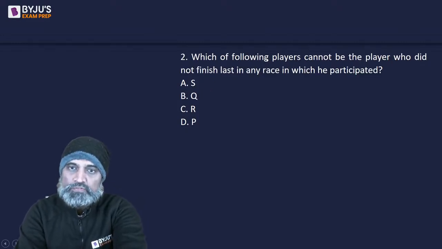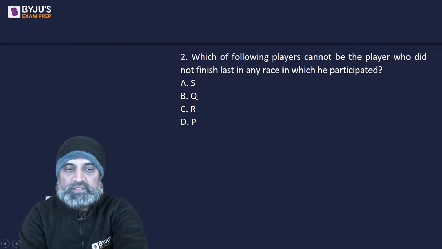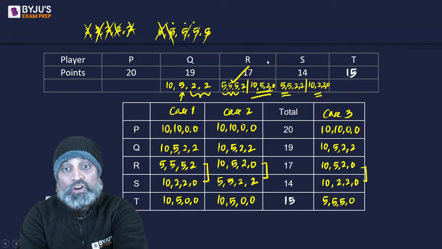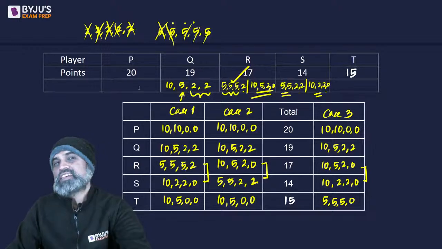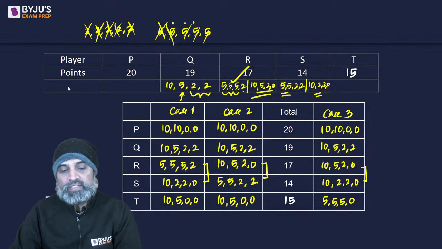Second, which of the following players cannot be the player who did not finish last in any race in which he participated? Cannot be that player who did not finish last in any race in which he participated, right?